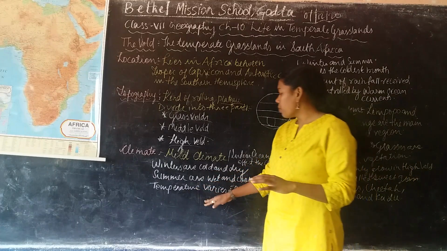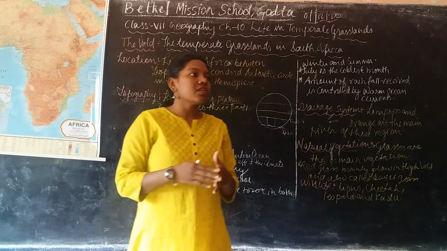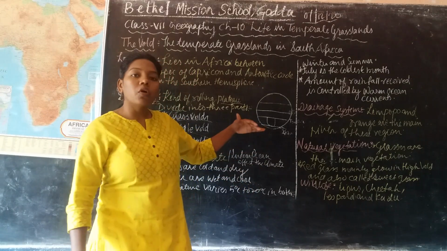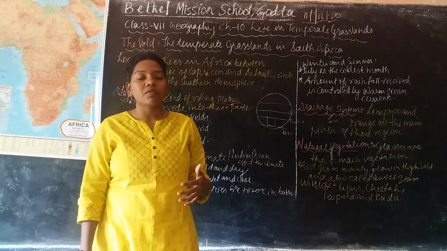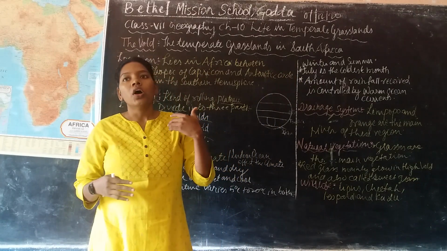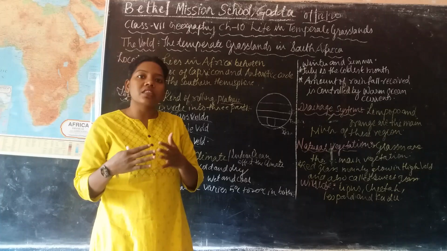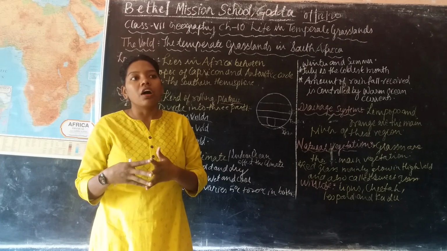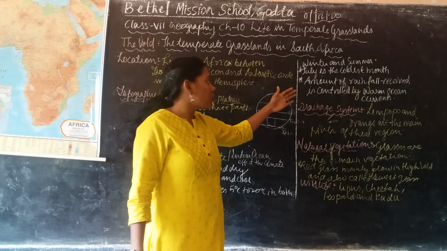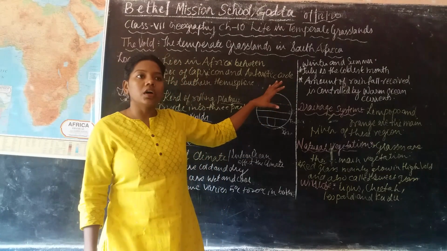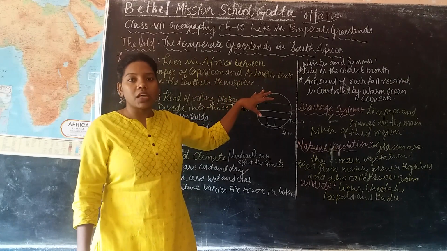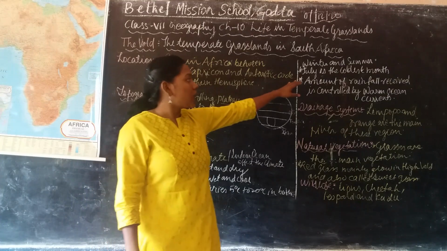And the temperature rises from 2 degrees centigrade to 20 degrees centigrade, both in summer and winter. Here July is the coldest month. That means it receives the cold during July. In India we receive the cold winter season from late November till January and February, but here it receives winter in June, July and August. So July is the coldest month.